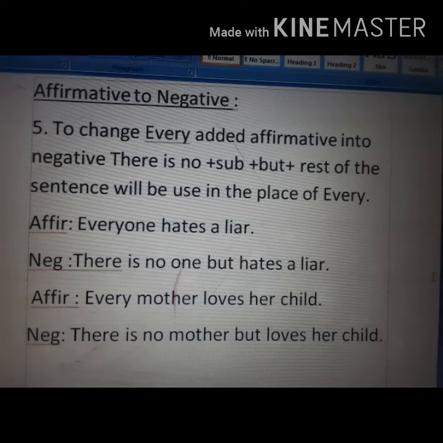Another example, every mother loves her child. There is no mother but loves her child.